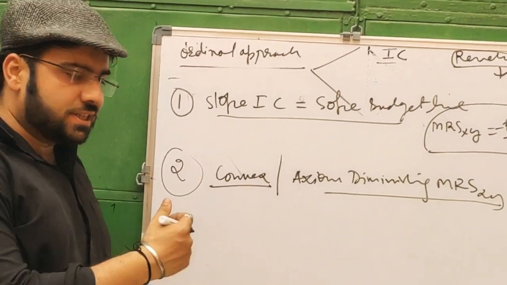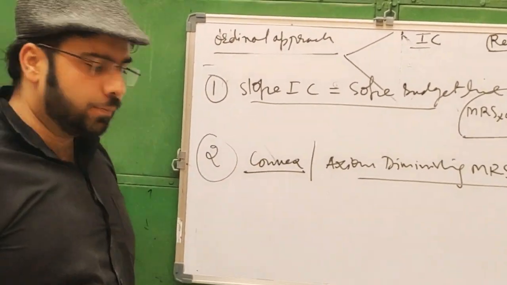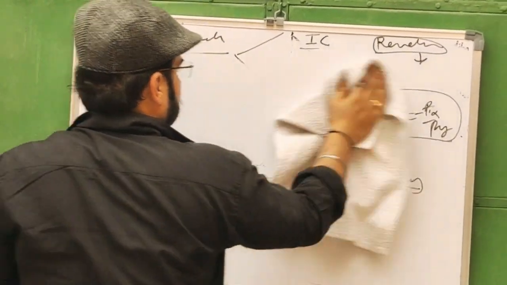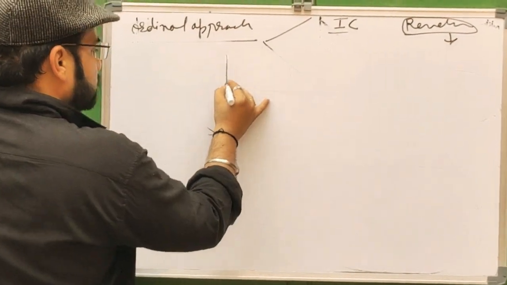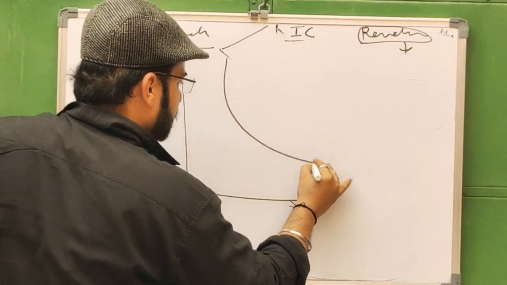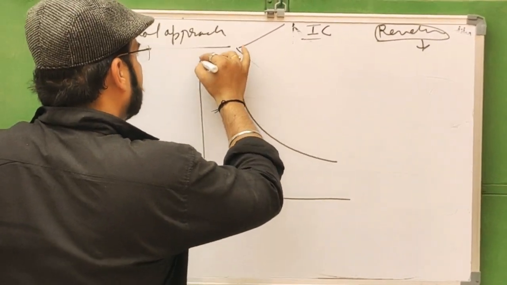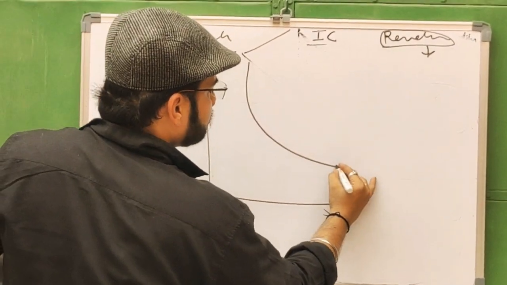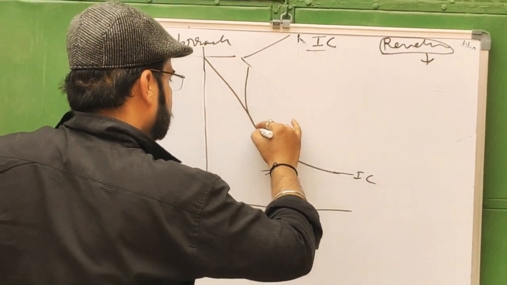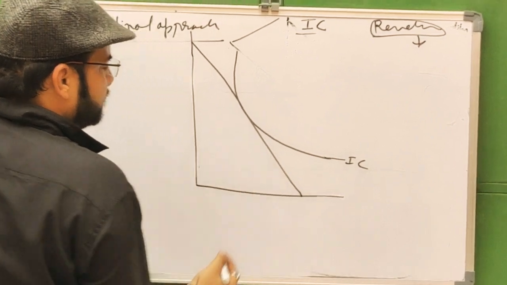Now, we will discuss both of these conditions with the help of the diagram. This is the indifference curve, IC, and this is the budget line.